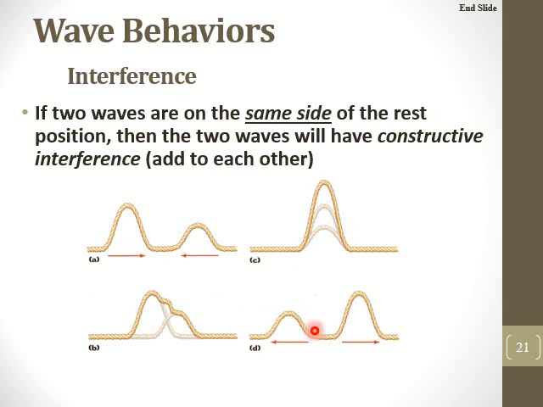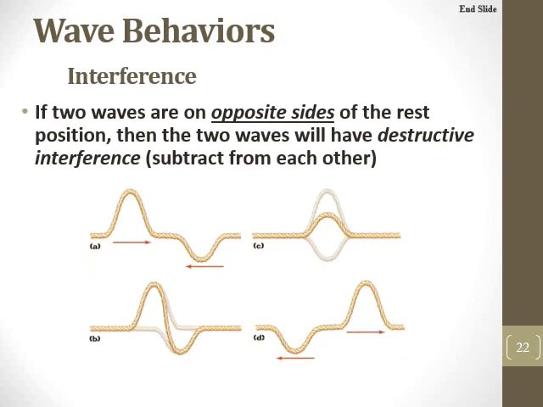And as they pass through each other, you can see that the wave moving to the left is going to pass right on through and just keep moving to the left. This one moving to the right is going to just keep on passing and moving to the right. When they're meeting at that moment in time, they add to each other, but when they separate, they move on as if they didn't even interact with each other.